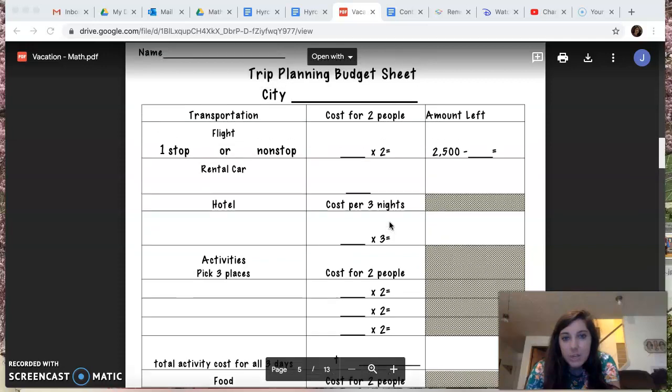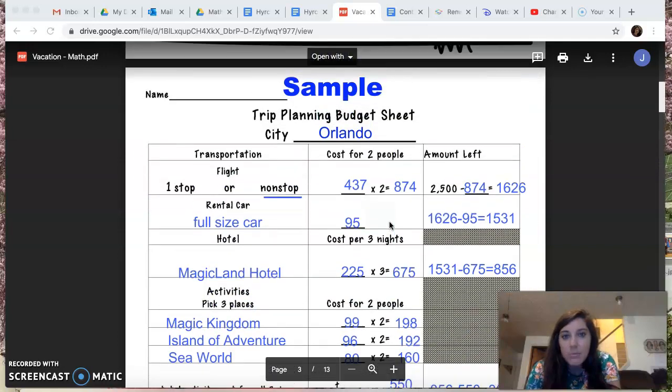So this is the sheet you're going to fill out, but I want to talk you through the sample one just so that you know exactly what you're supposed to be doing. On the budget sheet it says transportation, flight, one stop or non-stop. If you pick the non-stop one, it's actually a little bit more expensive. Whichever one you pick, you put the amount right here, and you're doing this for 2 people, so you're going to multiply that by 2. What they did is they picked the nonstop flight, did $437 times 2, which is $874. So $874 is the total amount that you're taking out of your budget.